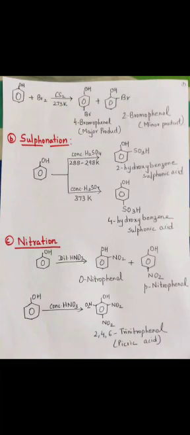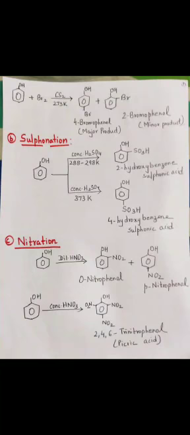Due to presence of negative charge, the oxygen of phenoxide ion donates electron to the benzene ring to a large extent. As a result, the ring gets highly activated and hence tri-substitution occurs. So that is why we get two different products.